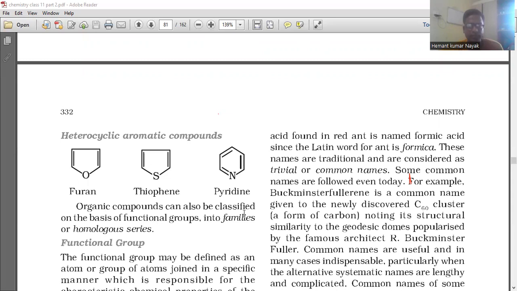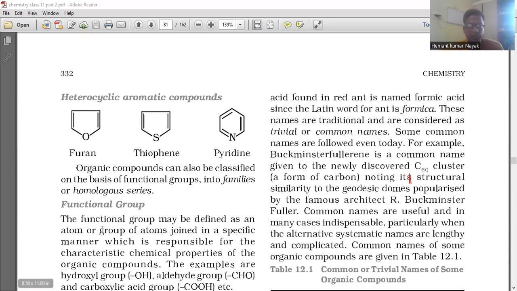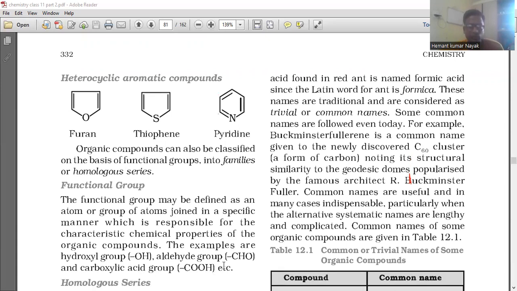Organic compounds can also be classified on the basis of functional group into families or homologous series. Functional group. The functional group may be defined as an atom or group of atoms joined in a specific manner, which is responsible for the characteristic chemical properties of the organic compound. The examples are hydroxyl group, OH, aldehyde group, CHO, and carboxylic group, COOH.